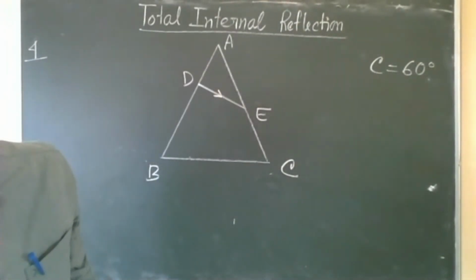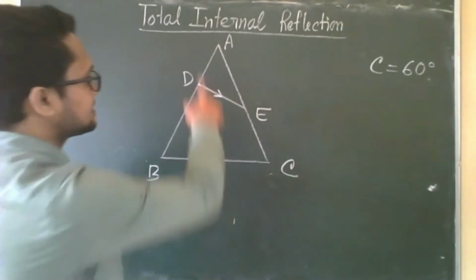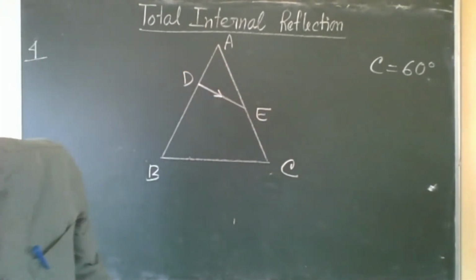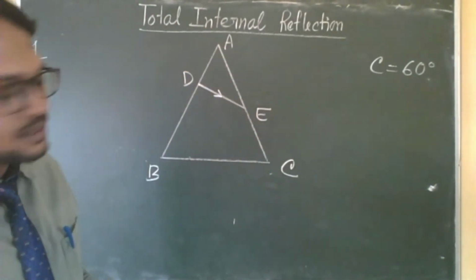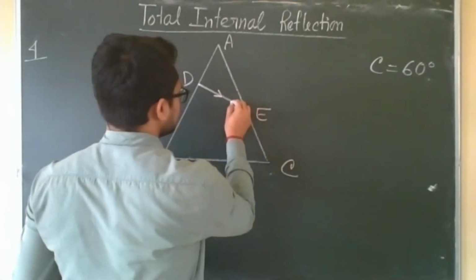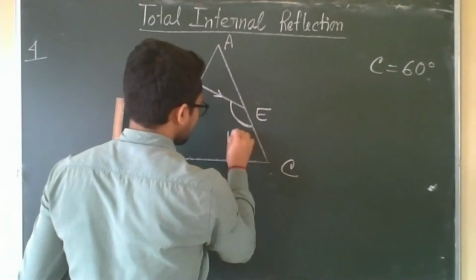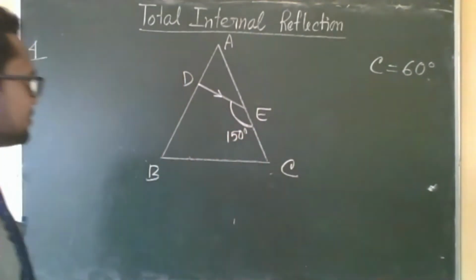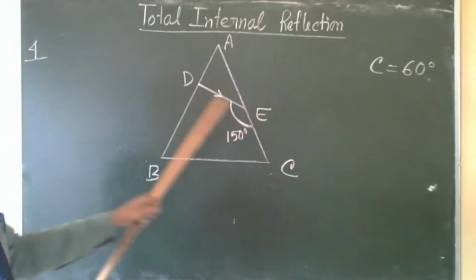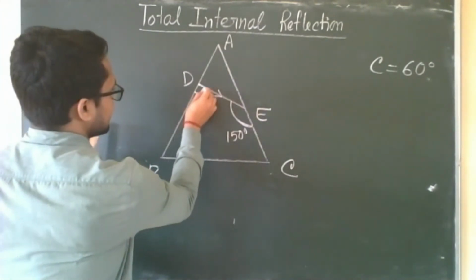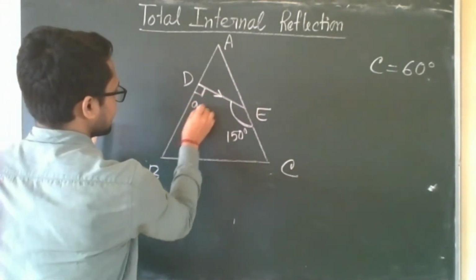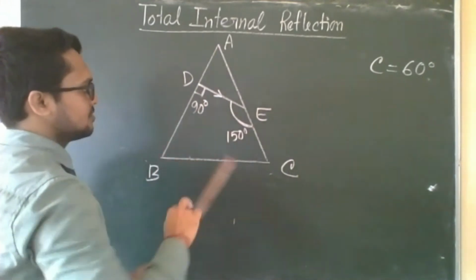DE is such that the angle it makes with the side AC is 150 degree. This angle is 150 degree, and EDB is given 90 degree. EDB is given 90. Keep in mind this is an equilateral triangular prism.